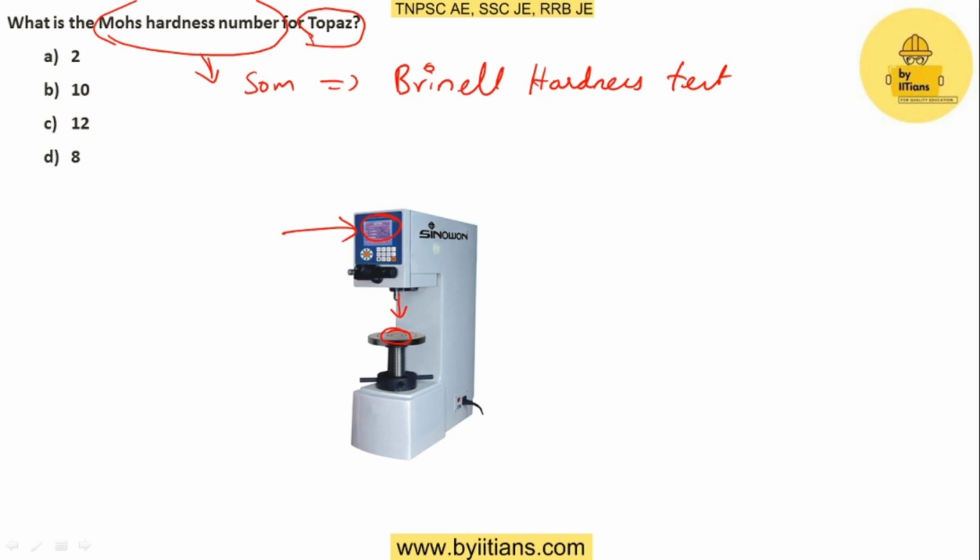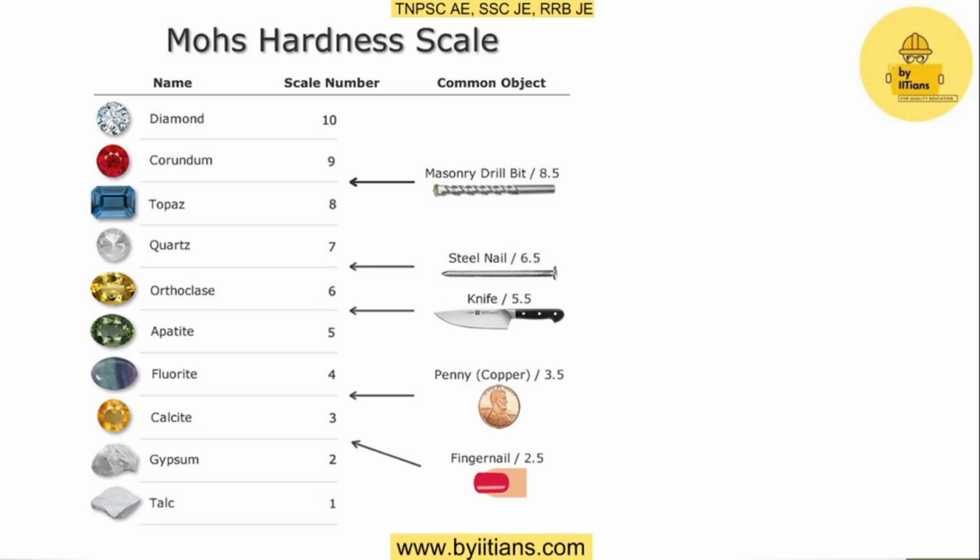There are other materials they can ask for, so I have given this tabular column. This tabular column is nothing but the Mohs hardness scale. They asked for topaz, and the Mohs hardness number is 8. The value increases from bottom to top. At the bottom we have talc, which has a scale number of 1. For gypsum it is 2. Our fingernail has an approximate hardness of 2.5.